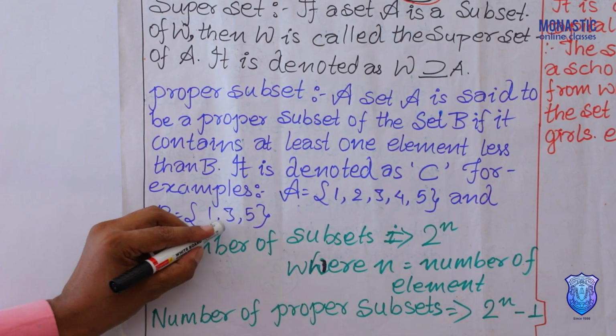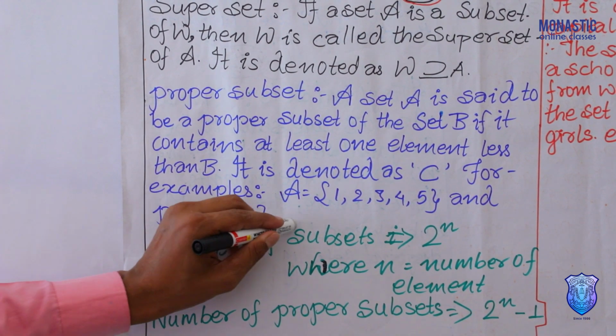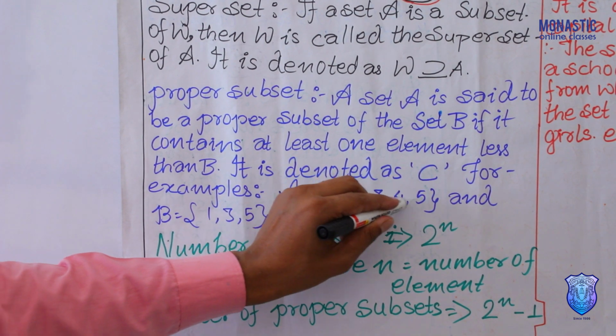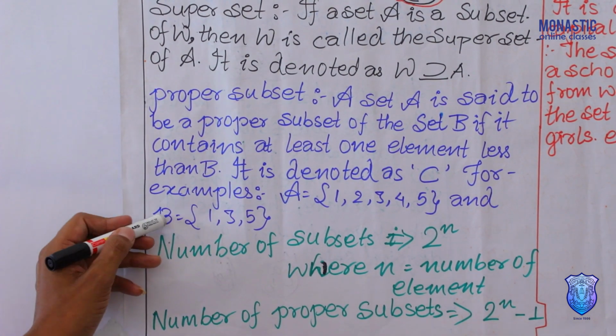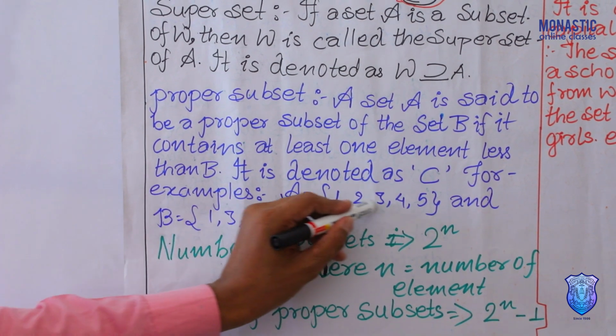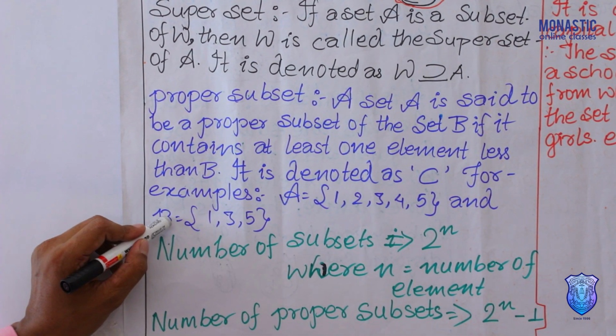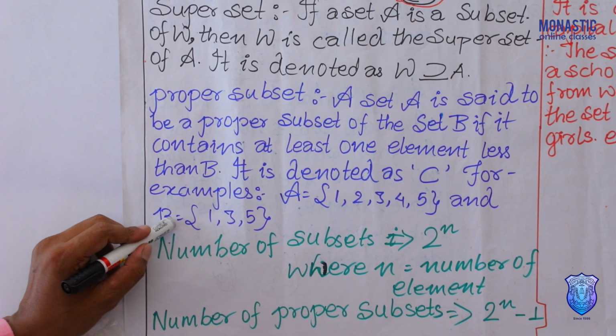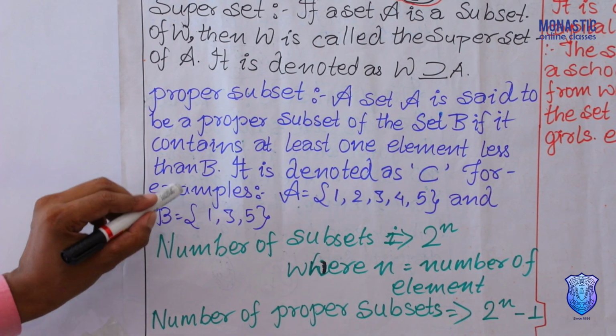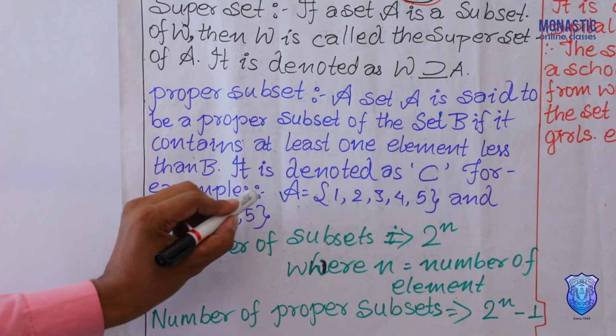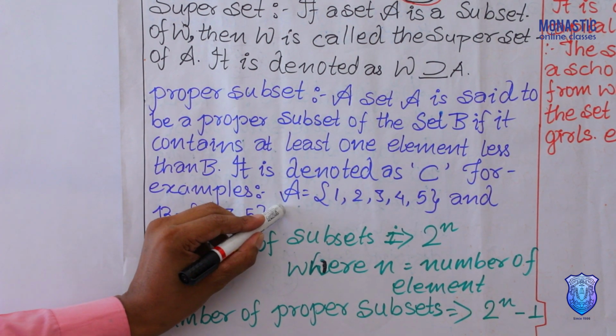For example, B is equal to {1, 3, 5} and A is equal to {1, 2, 3, 4, 5}. What you are finding is that A contains more elements than set B. That's why B is a proper subset of A.